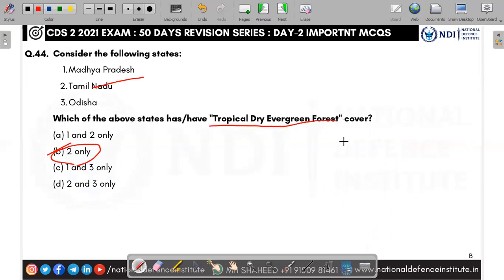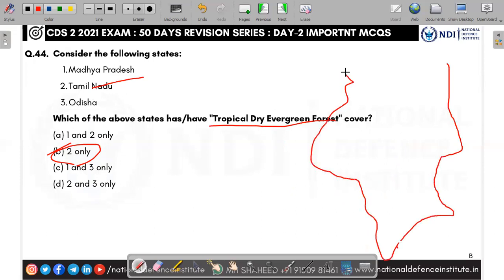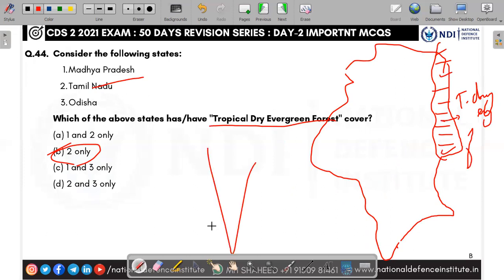Tropical dry evergreen forest. So what is a tropical dry evergreen forest? So Tamil Nadu looks like this. This region is the tropical dry evergreen forest. Why? Because of the southwest monsoon and northeast monsoon.